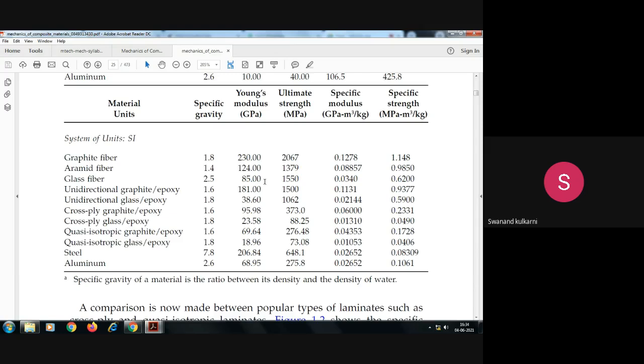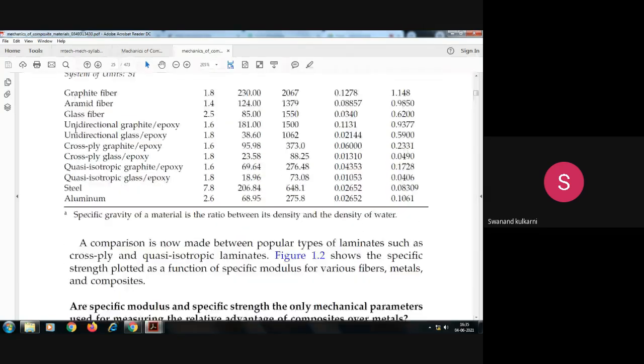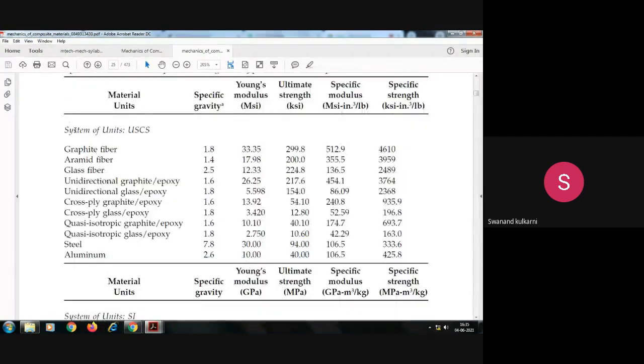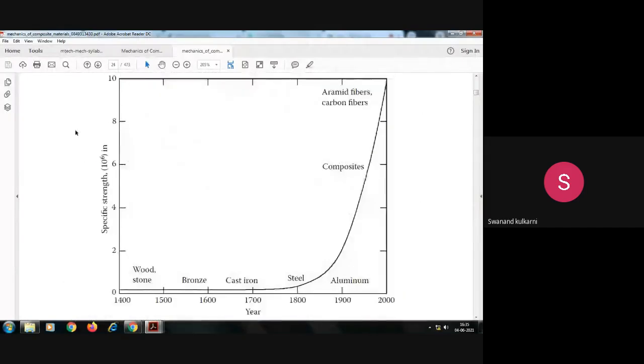Means if we take the example of unidirectional graphite epoxy, that particular material is near about 5 times lesser in weight, but 2.5 times higher in ultimate tensile strength. So how this is useful, that we can take the judgment with those available properties here. Is it okay? So that's why these materials are always preferred in aerospace industries. Okay. So that example is sufficient for the comparison of fibers.